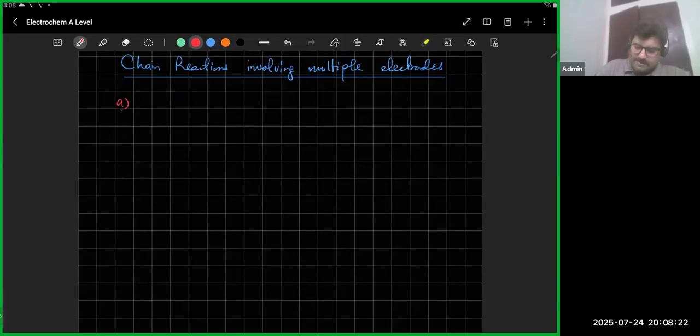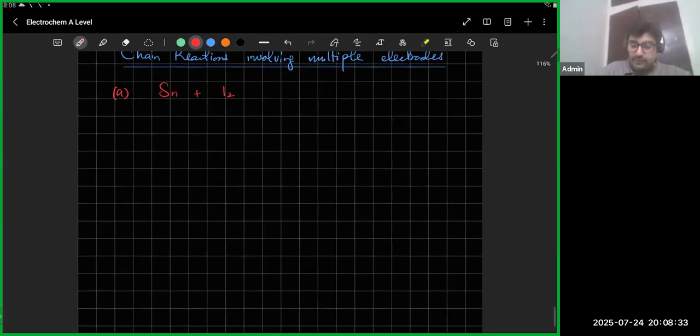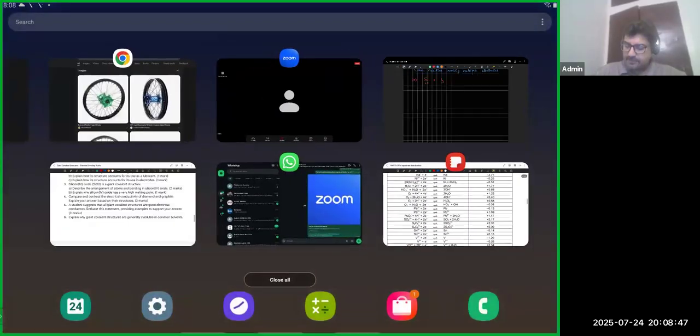The example is, let's say tin is reacting with iodine. So what is going to be the reaction? ठीक है, first thing is you're going to write all possible electrode reactions that involve your reactants. So tin or iodine के ना, you're going to pick all the possible electrode reactions and you're going to write them down. ठीक है, so I've got tin and I've got iodine. What can possibly happen to them?